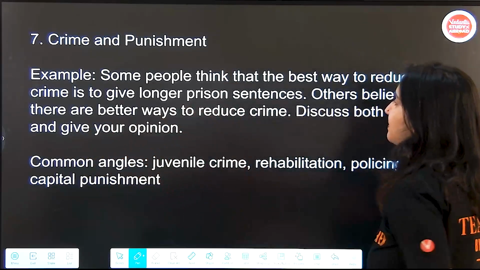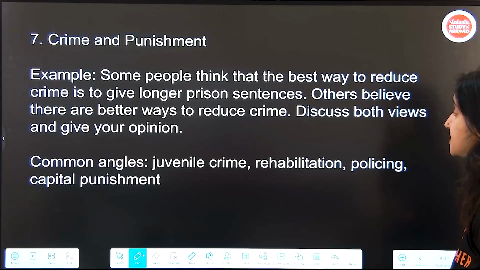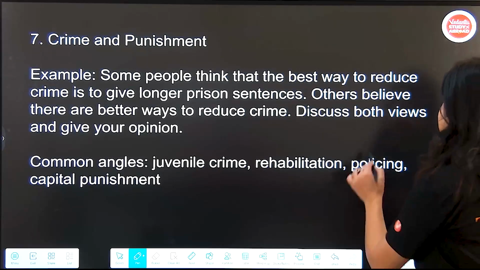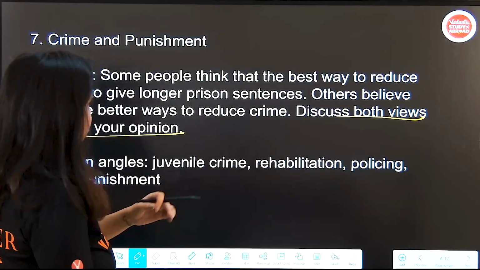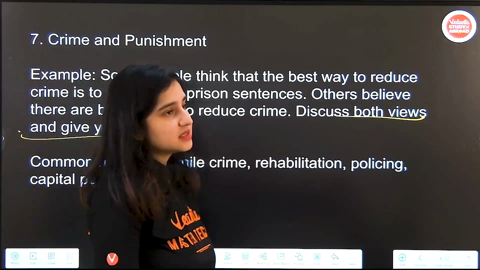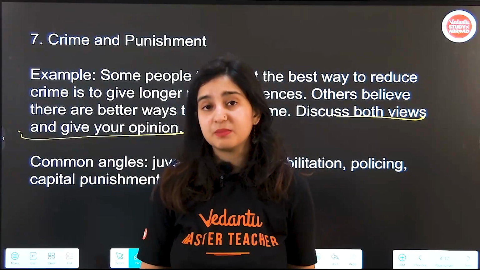Here the example is, some people think that the best way to reduce crime is to give longer prison sentences. Others believe that there are better ways to reduce crime. Discuss both views and give your opinion. Okay, so here again, increasing prison sentences comes with a lot of repercussions that you need to think about. What if somebody has been